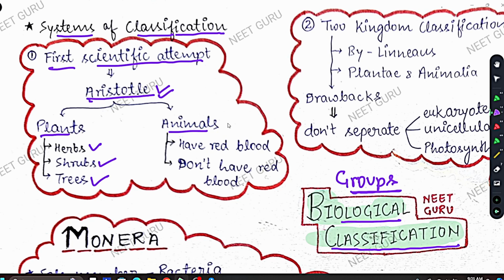Now Aristotle divided animals on the basis of the color of their blood. Those who have red color blood are grouped in one category, and those who do not have red blood, they have white blood, yellow blood, or whatever blood they have, are grouped into another category. So this is the classification given by Aristotle, the first scientific attempt to classify. Plants are divided on the basis of their height, and animals are divided on the basis of the color of their blood. So this was the first scientific attempt to classify.